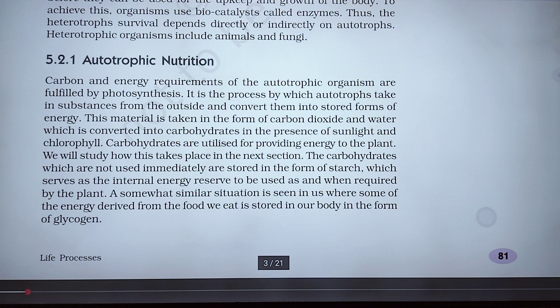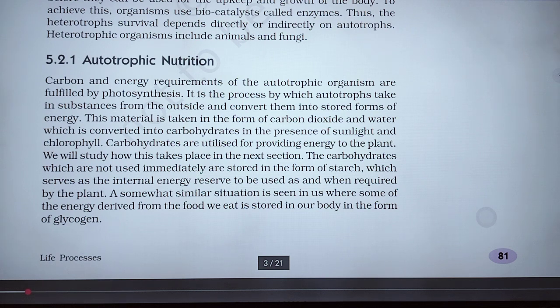This material is taken in the form of carbon dioxide and water, which is converted into carbohydrate in the presence of sunlight and chlorophyll.